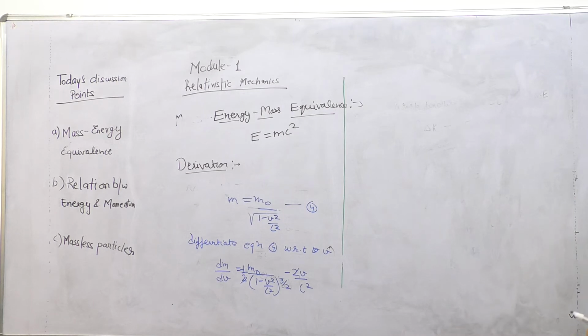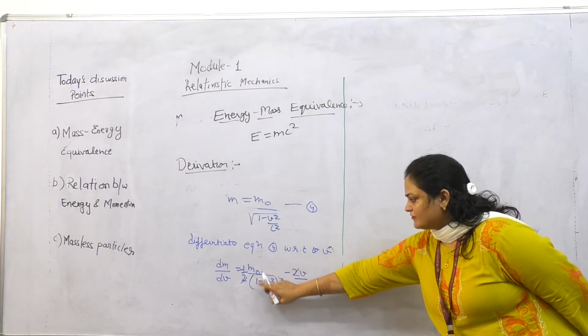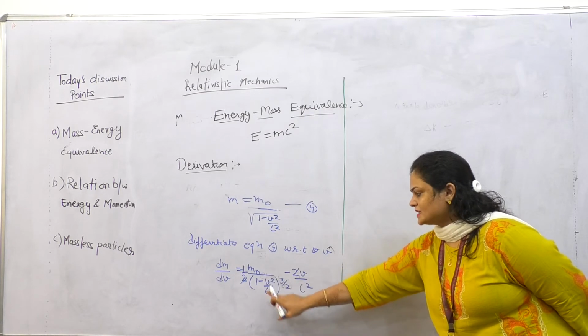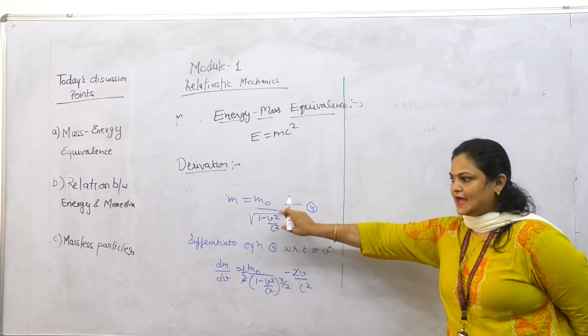So we can write it as m naught divided by under root 1 minus v square by c square, which is again m.